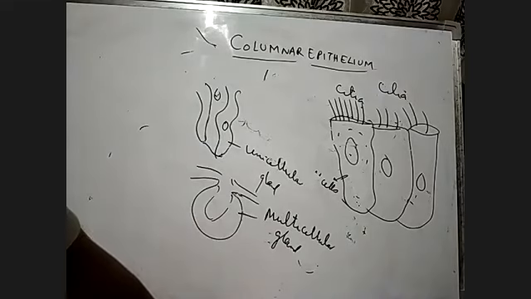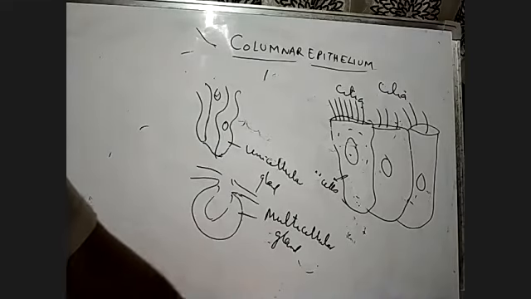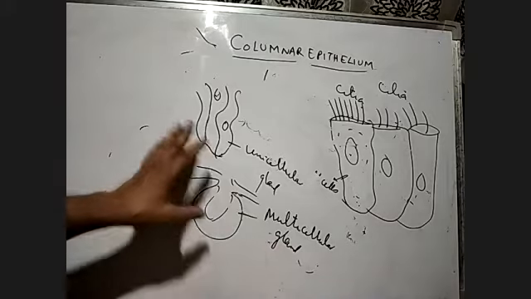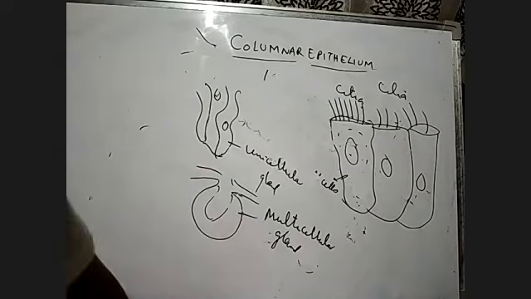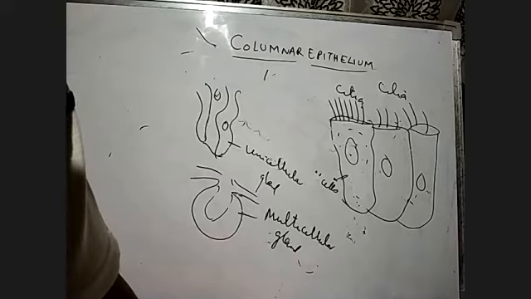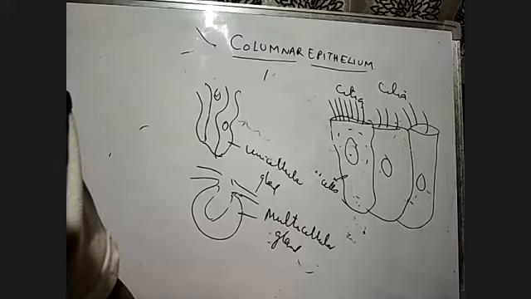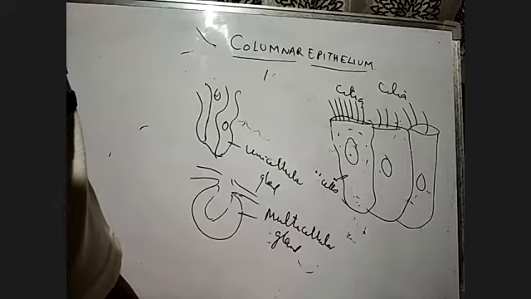Unicellular glands consist of isolated glandular cells, for example, the goblet cell of the alimentary canal. In the intestine, we get the goblet cells, which secrete mucus. When we study the histology of the intestine, we will see the goblet cells. Multicellular glands consist of a cluster of many cells, for example, the salivary gland in the mouth.